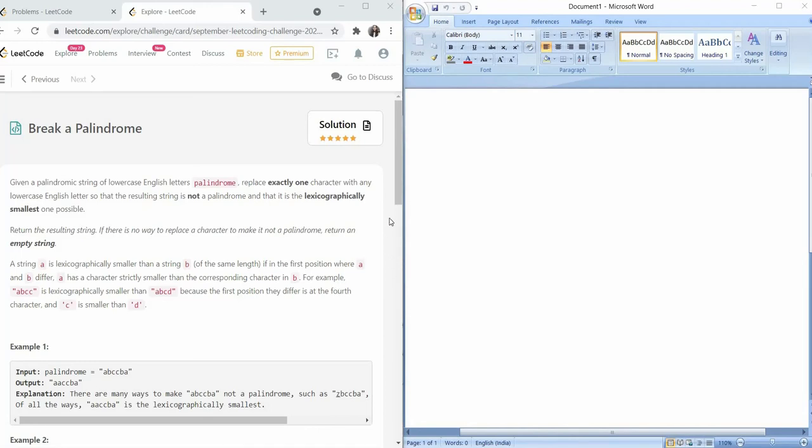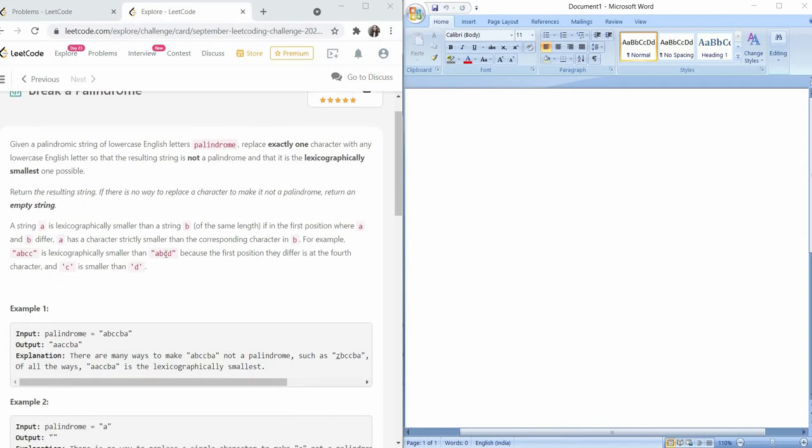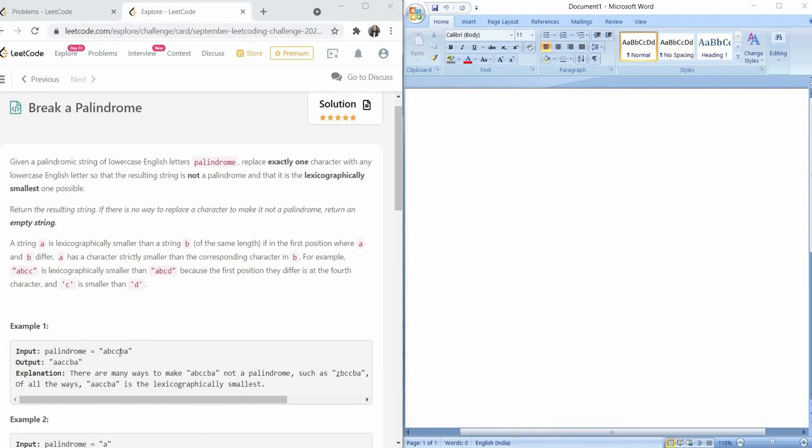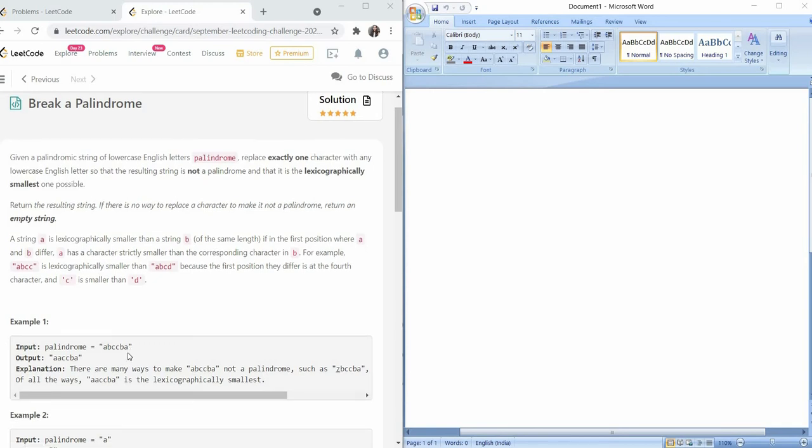Hello everyone. Today's LeetCode question is Break a Palindrome. Basically, the question gives you a palindrome as input, like ABCCBA, and we have to output a string which is not a palindrome, such that we replace only one letter. If we replace the first letter A with B, C, D, anything, it won't be the lexicographically smallest string that we're returning.